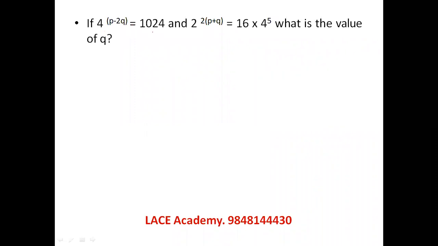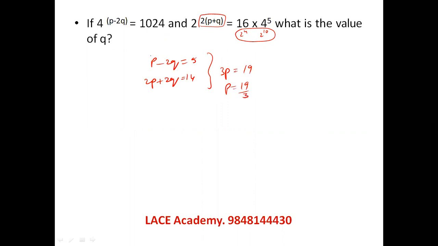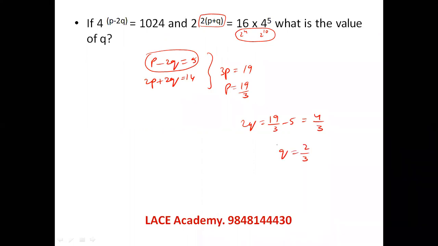4 power p minus 2q is 1024. Actually 4 power 5 is 1024, so p minus 2q is equal to 5. 2 power 2 into p plus q is equal to 16, which is 2 power 4. 4 power 5 is 2 power 10, so this is a total of 2 power 14. So 2p plus 2q, the power of 2 given here, is equal to 14. When I add them, I get 3p equal to 19, so p equals 19 by 3. He's asking for the q value, so substitute in this equation. 2q is equal to p minus 5, and p is 19 by 3. 19 by 3 minus 5 is 4 by 3. If 2q is equal to 4 by 3, q is equal to 2 by 3. That's what he's asking us to find. Let's see the next question.